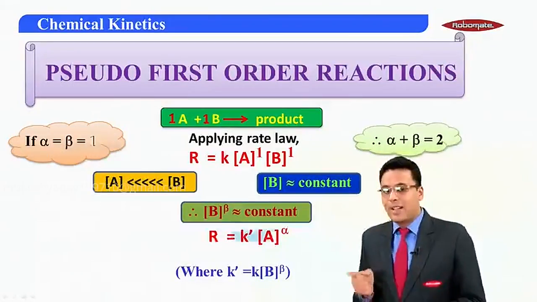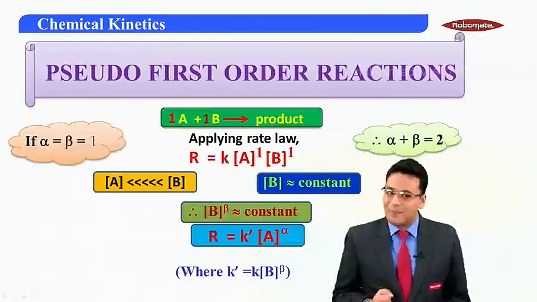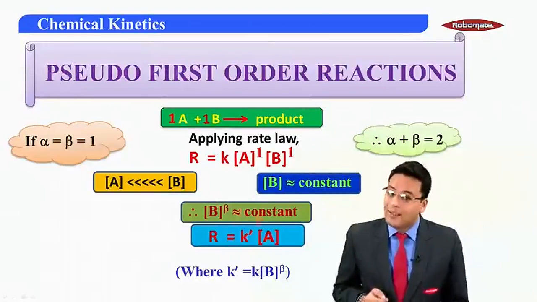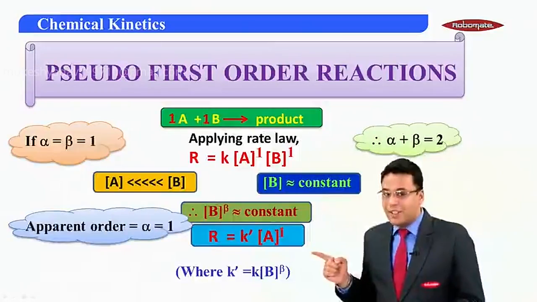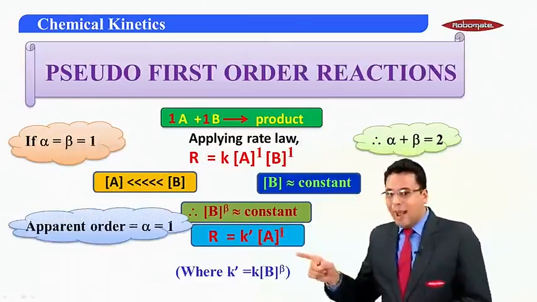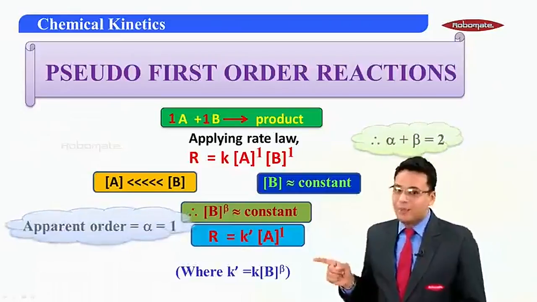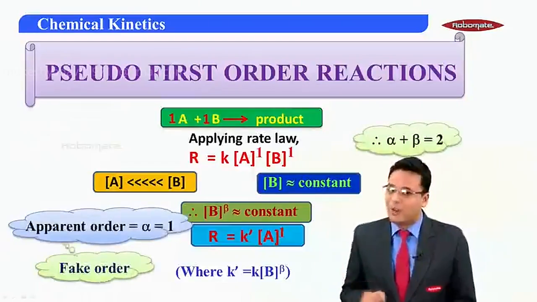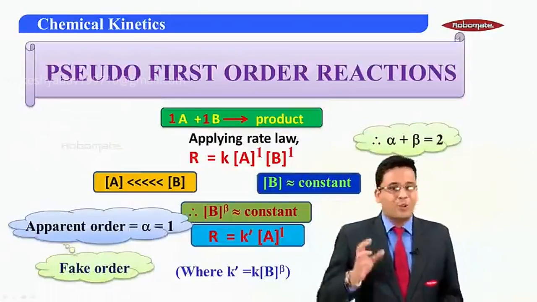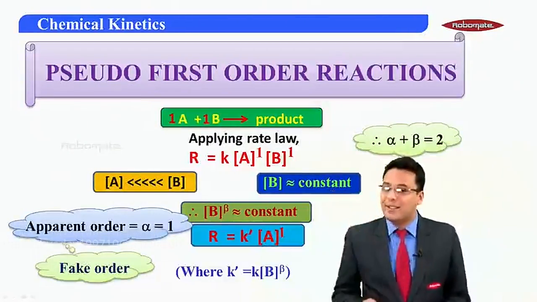Now take this equation into consideration. Do the same over here and you will get R is equal to K dash into concentration of A raised to 1. So this apparent order is 1. Apparent order is also called fake order, even though the actual order of the reaction is 2.